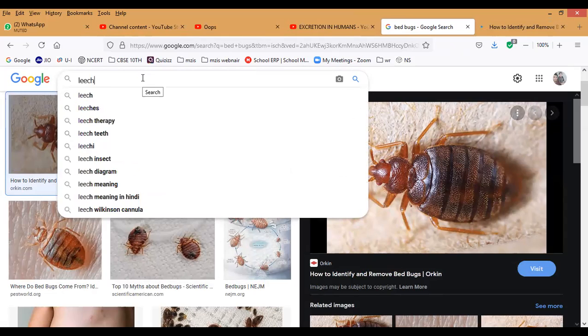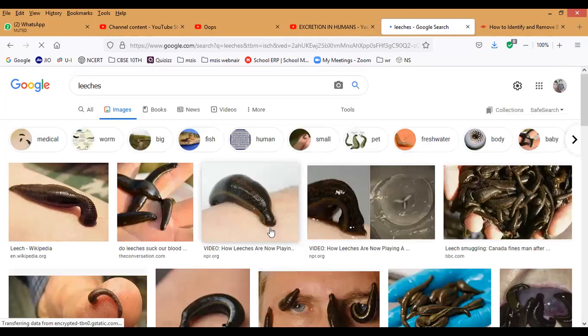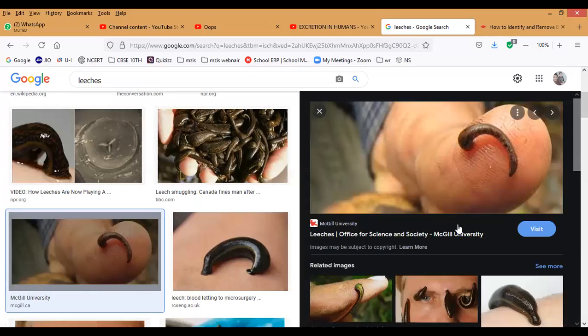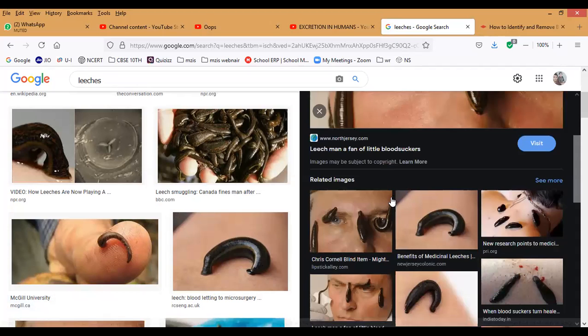Next, leeches, correct? Leeches you people know very well. Movies also you can watch. This will go inside our body, mostly in the fields. You can see here how the leg is inserted inside. You can see how they are going inside. Once they catch our body, they will never leave unless you heat them. Only for heat will they release our body. That much, very, very dangerous.